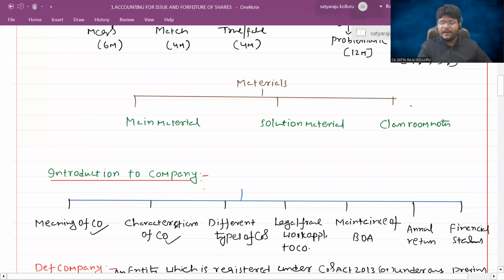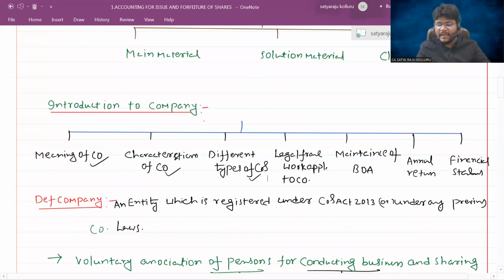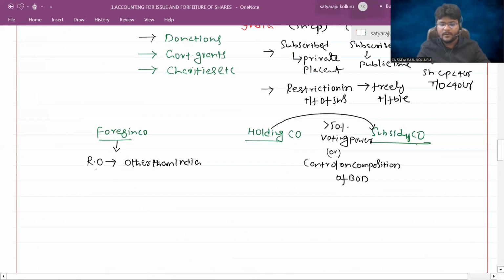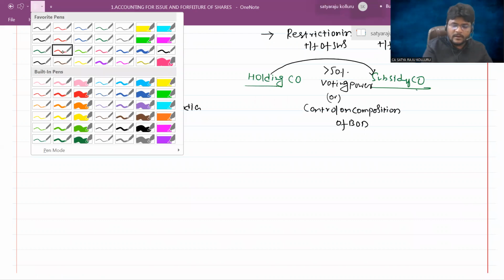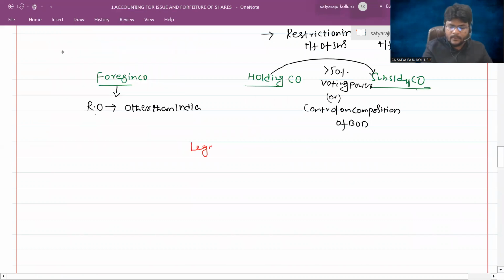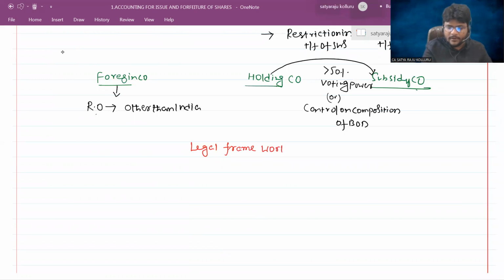Guys, we are in the introduction of company, where we completed the meaning of company, characteristics of the company, and different types of companies as well. Now, please all of you concentrate. This is the last 15 to 30 minutes of this class, which is the core part of our corporate accounting as well: the legal framework applicable to company.